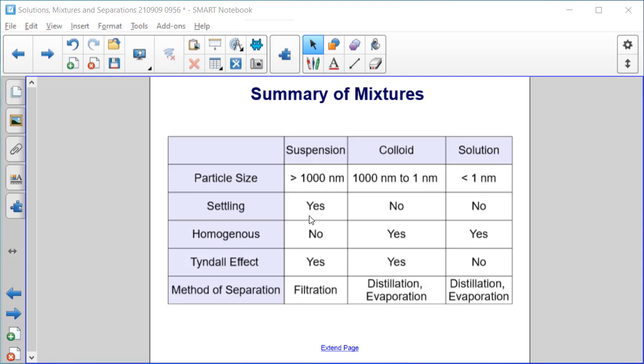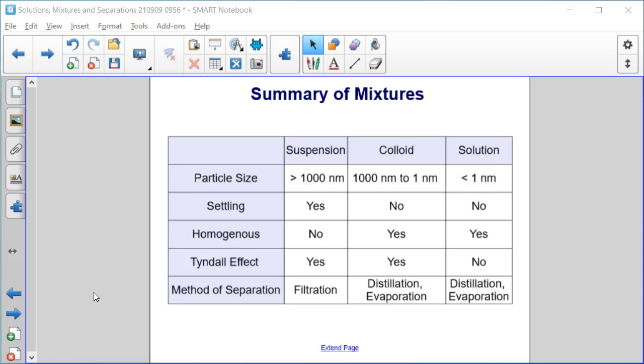The only ones where the particles will settle are in a suspension. Both colloids and solutions are homogeneous. And again, that's because the particles aren't settling out. Colloids and suspensions both exhibit the Tyndall effect, but solutions do not. So even though a colloid and a solution are both homogeneous, where you can't see the particles of solute separate from the solvent, only the colloid will exhibit the Tyndall effect.